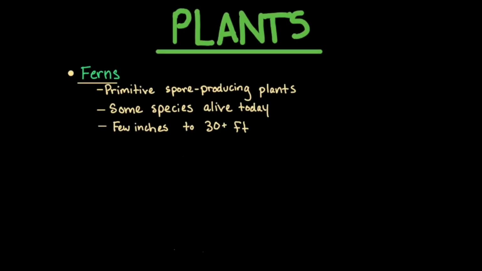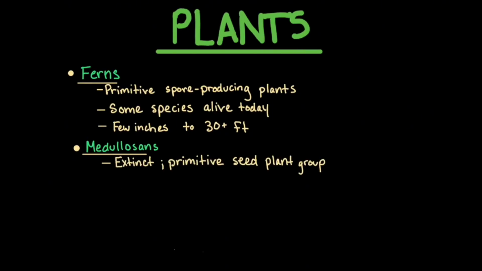Another plant group during this time were the medullosans. These were primitive plants that used seeds. They grew as bushes or small trees. The species Medullosa grew up to 10 to 17 feet tall, with seeds the size of eggs.